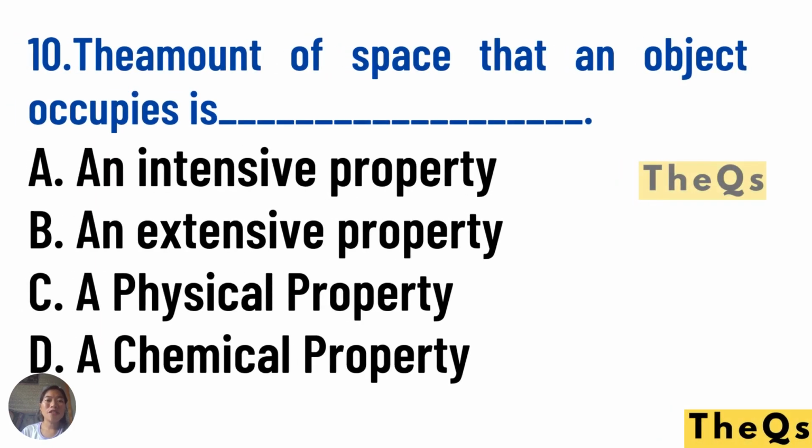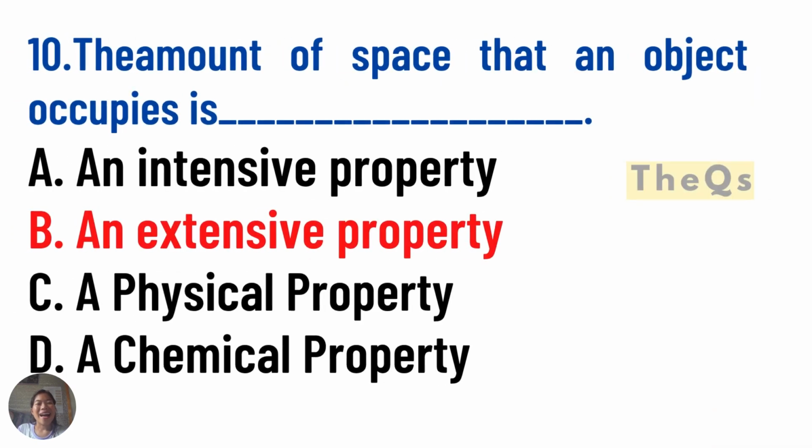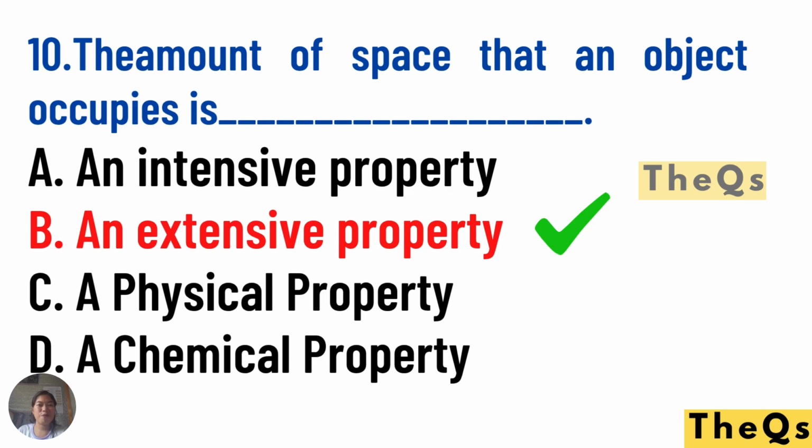The amount of space that an object occupies is an intensive property, an extensive property, a physical property, or chemical property? The answer is an extensive property.